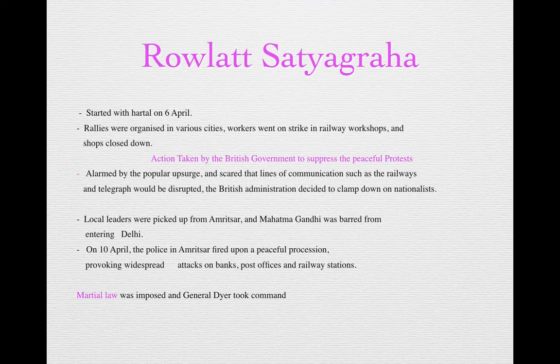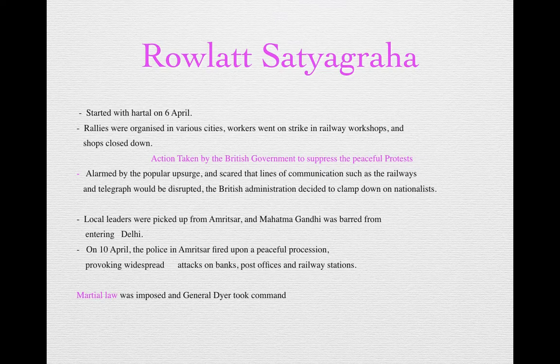Because it was Satyagraha, let us not forget Gandhiji was in support of Satyagraha and non-violence. So he appealed to people that एकदमै peacefully demonstrations हुनुपर्छ, peacefully protest गर्नुपर्छ भनेर, that is why गान्धीजीले 6th April मा हडताल हुन्छ. And in this हडताल, this is how people would organize rallies. We can stop going to work. Shops are closed down हुनुपर्छ. So this is how the Satyagraha was supposed to take place. Now, the British government wanted to take action to suppress this peaceful protest.